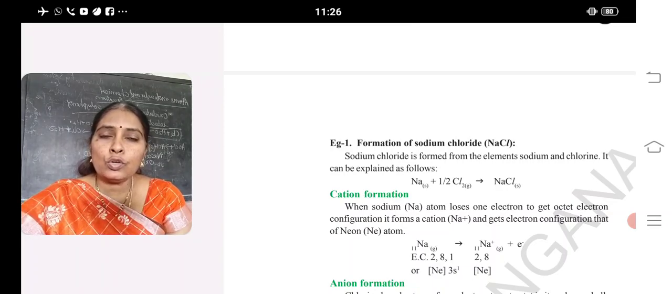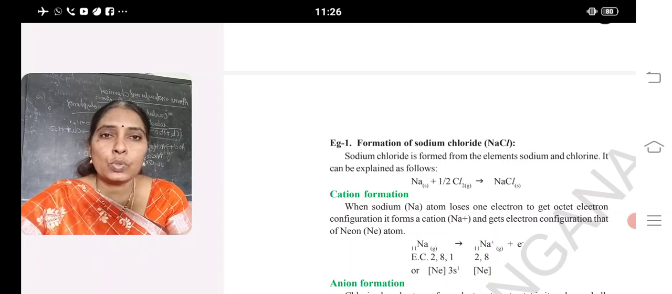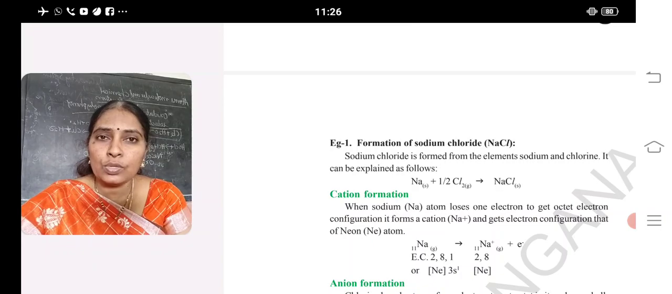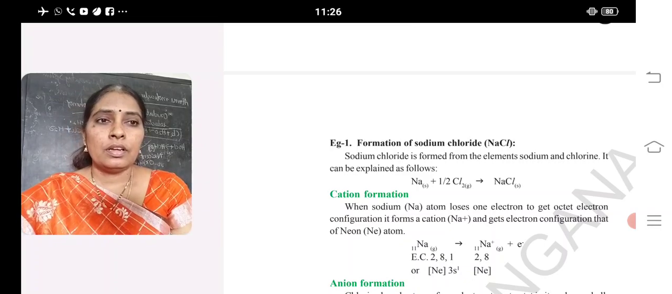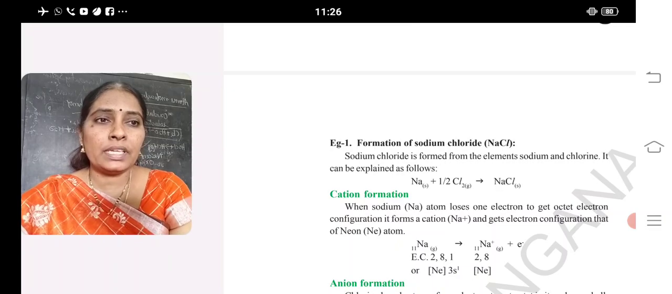Getting 7 electrons to make an octet is harder; losing 1 electron is easy. In the case of sodium, losing 1 electron is very easy instead of gaining 7. So sodium loses 1 electron and, by losing it, acquires a positive charge, becoming a cation, Na+. You can see the equation there: sodium 2, 8, 1, losing 1 electron, forms Na+, giving 2, 8.